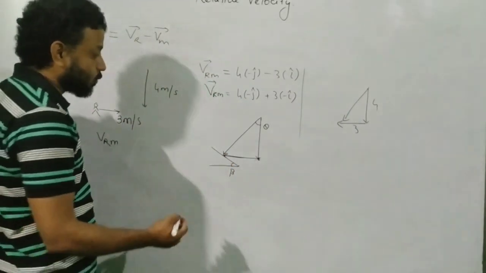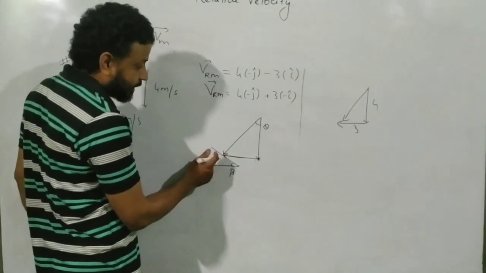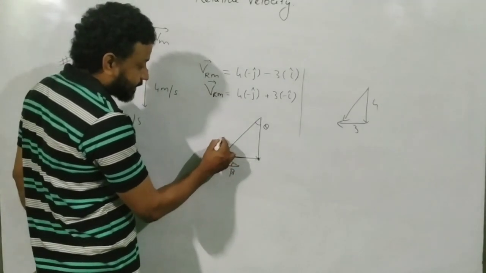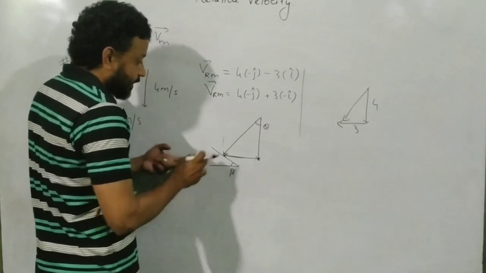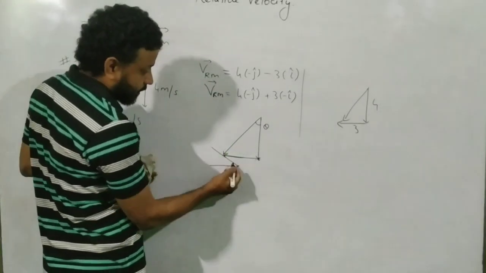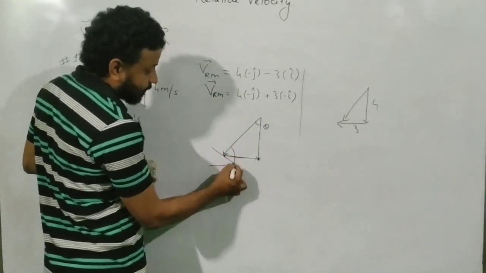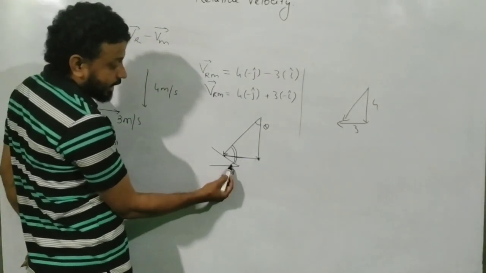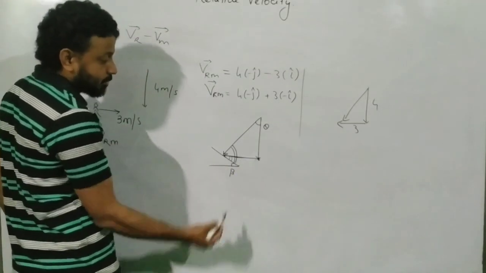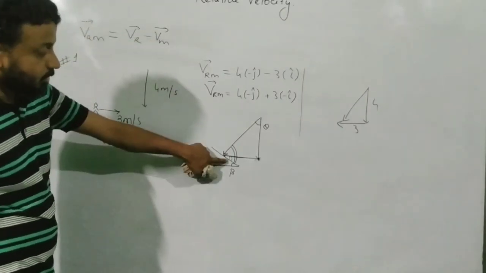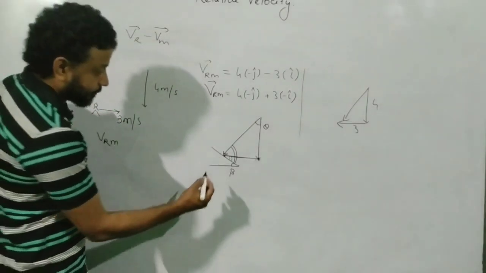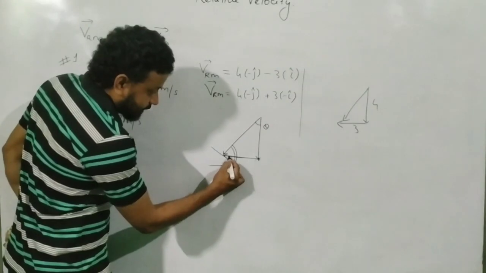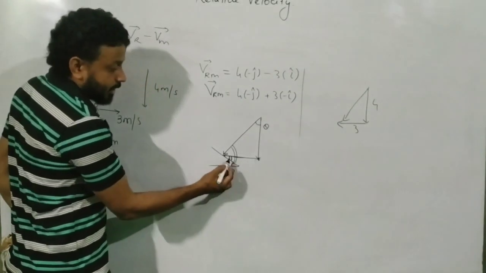How will I find at what angle it will hit the windshield? That means I am interested in finding this angle with the vertical or with the horizontal. Say that I want to find, with respect to the windshield, this angle. How will I find this angle? Now if this angle is beta, this angle will also be beta. Why? This angle and this angle will be the same.